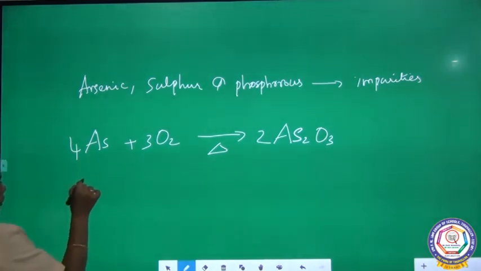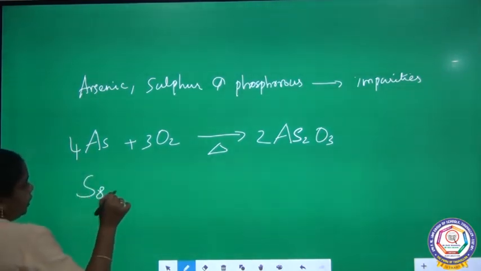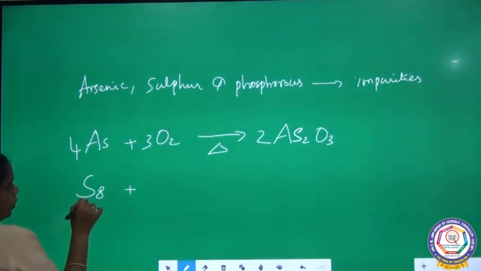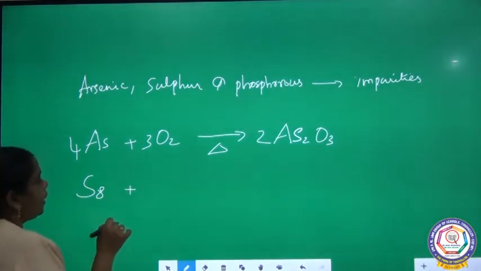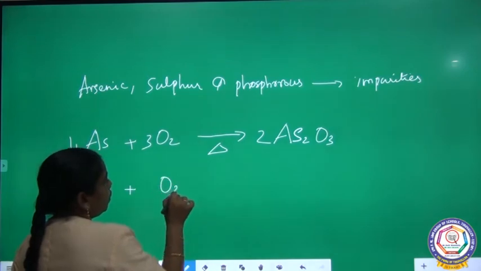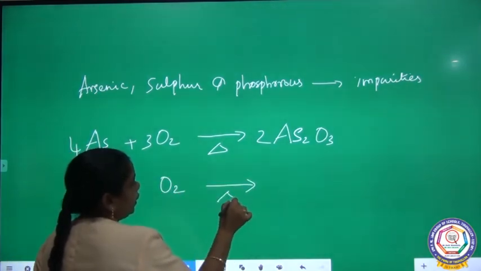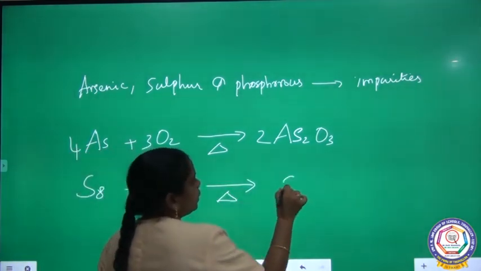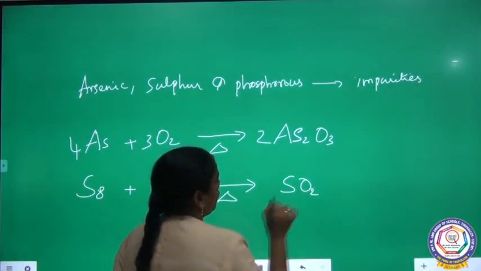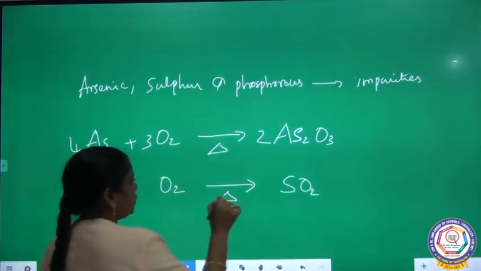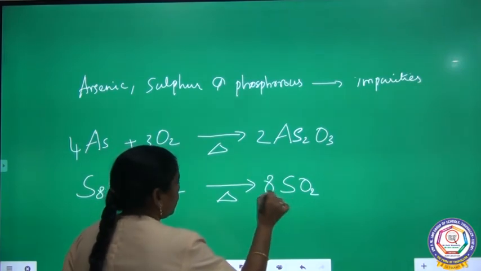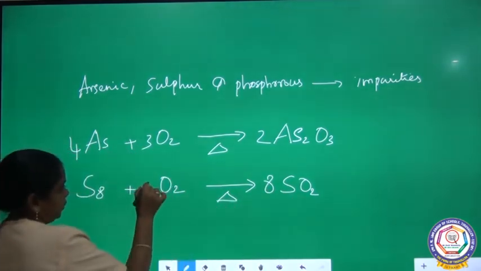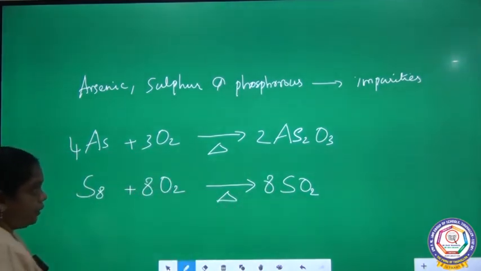Next, sulfur. Sulfur can exist in the form of solid rhombic sulfur, S8, plus O2. On heating, it gives sulfur dioxide. So here 8 times 2 is 16, so this can be multiplied by 8.